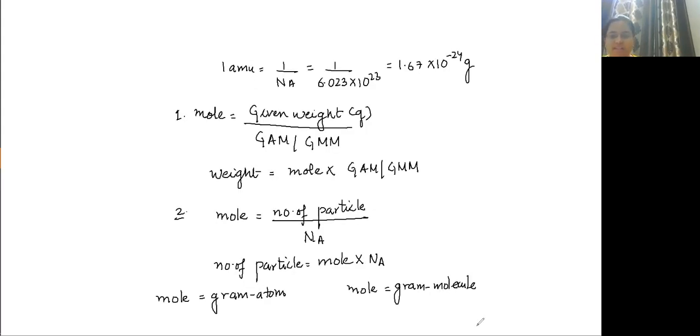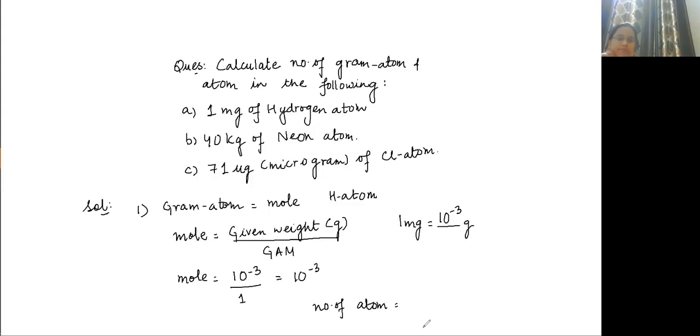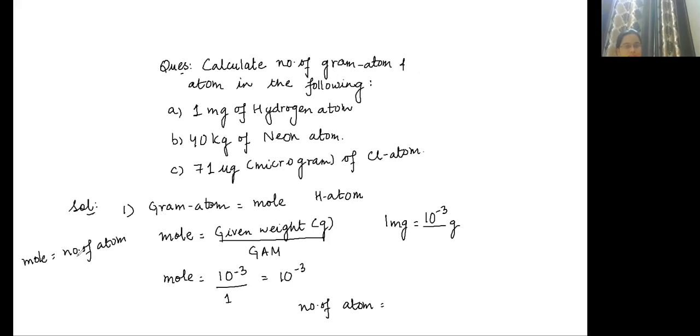Number of particles is equal to moles into Na. Mole is equal to number of atoms divided by Na.